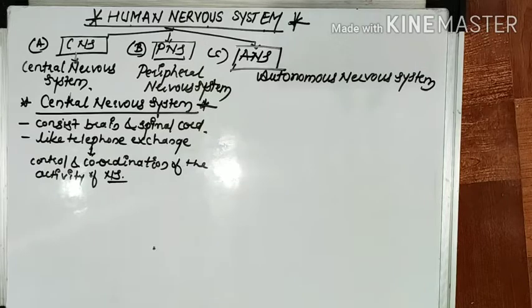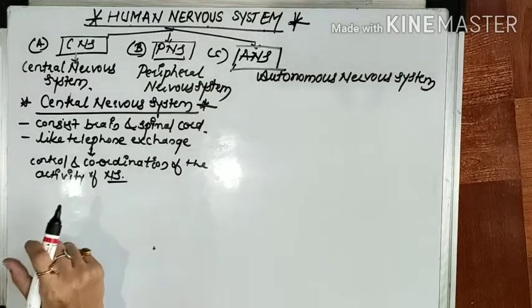When you see the diagram of the central nervous system, आपको ऐसे लगता है कि एक दूसरे में वायर फंसे हुए हैं. It's not only one part of your body. From head to toe you can see it is a network of wires. So it's just like a telephone exchange which has ingoing and outgoing wires. But what is the need of that? Why does it act like that? Because this is necessary to control and coordinate all the activity of the nervous system.